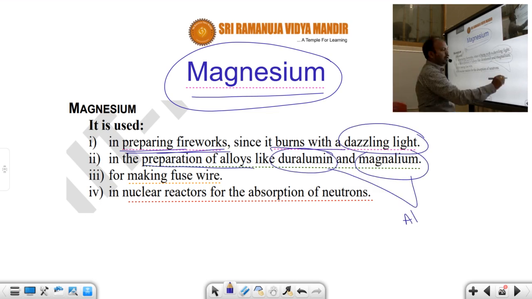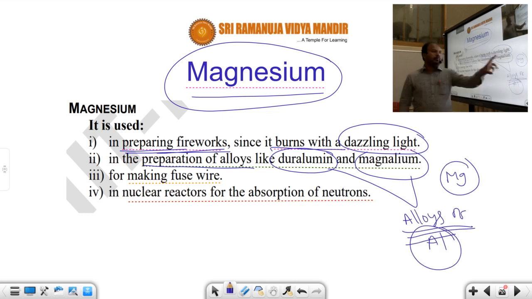These two are alloys of aluminium, but these alloys contain a small quantity of magnesium. In duralumin or magnalium, magnesium will be present. That's why in the preparation of duralumin and magnalium, magnesium is one of the important constituents, but it is used in a very small proportion.